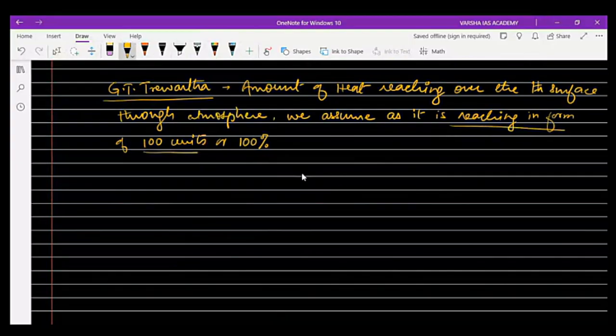So we have to take the account of 100% or 100 units of energy reaching the atmosphere and then the Earth's surface.